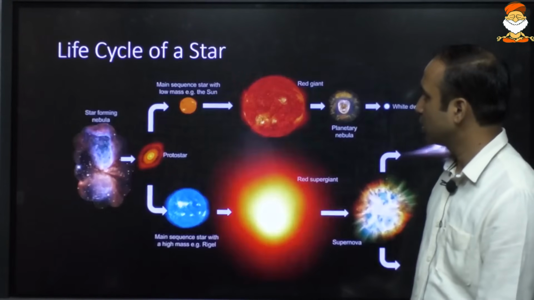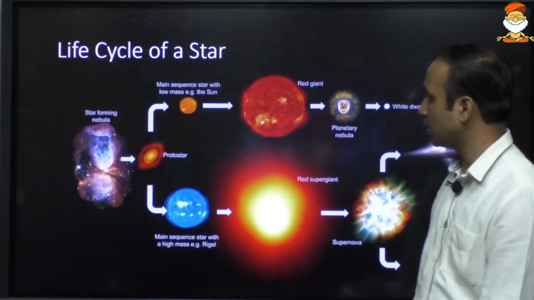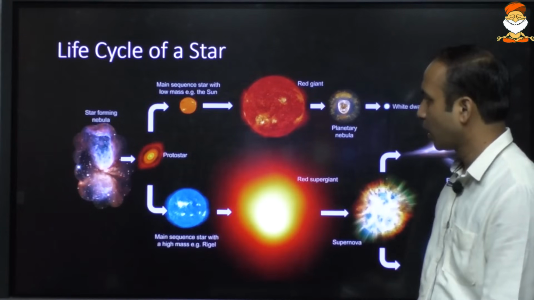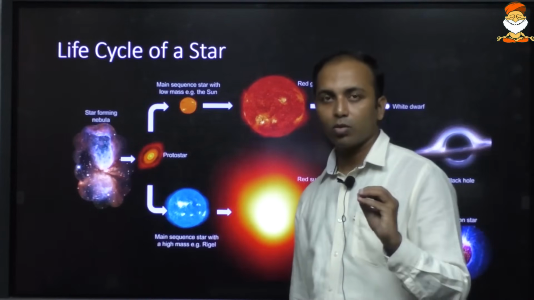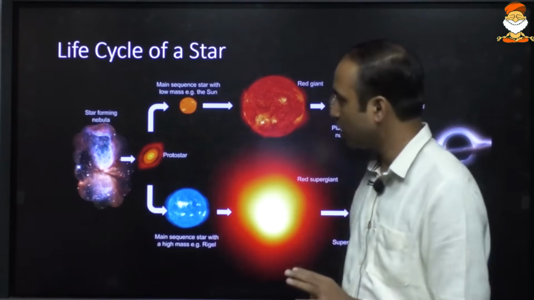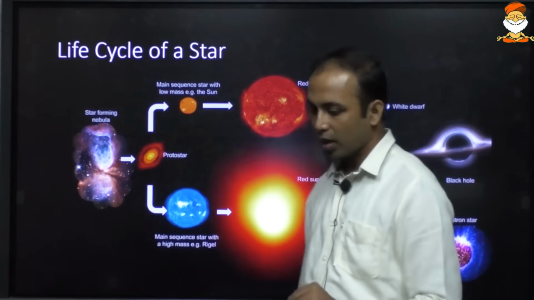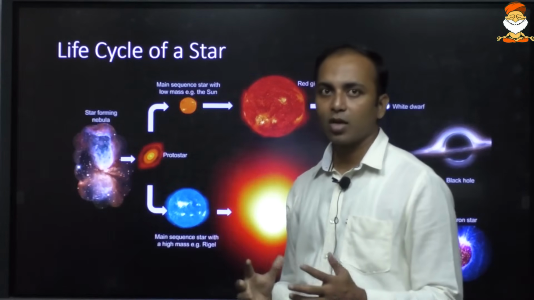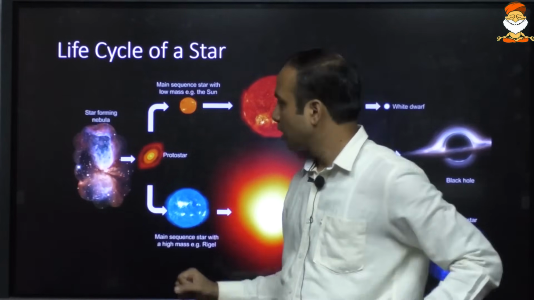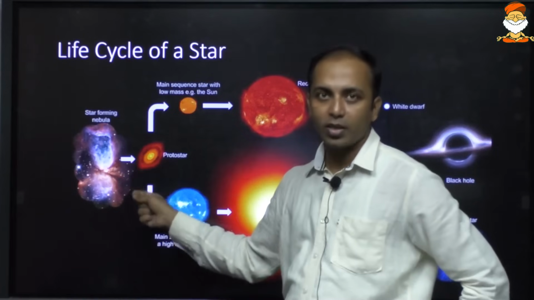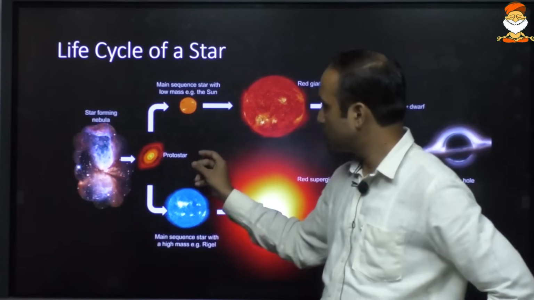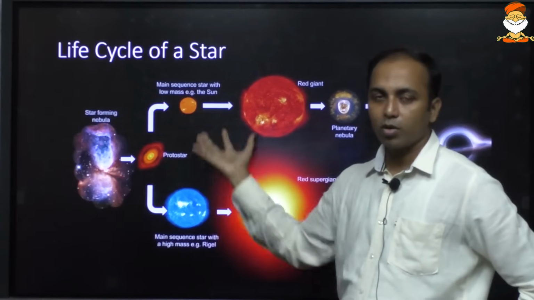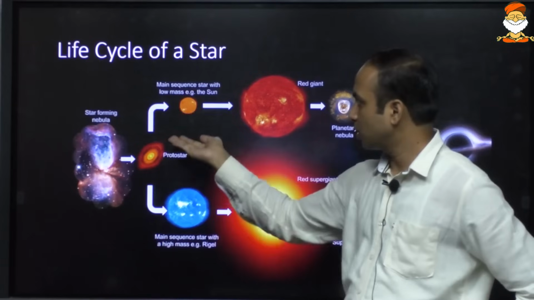So let us move ahead with the life cycle of the star, and having done this, the topic will be over. Life cycle of a star, very, very important. Something which is born will die. This is the law of nature. So nebula, I hope you remember this term nebula. Nebula is a cloud of hydrogen gas from which star formation takes place through the nuclear fusion reaction. So a protostar, the initial material for the formation of the star, is going to form.